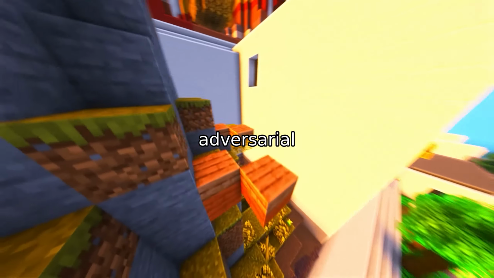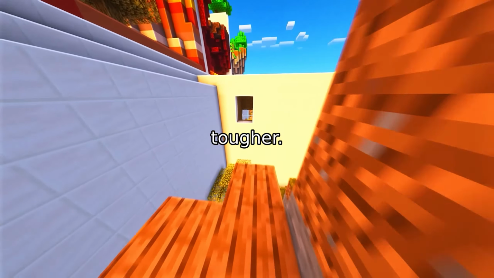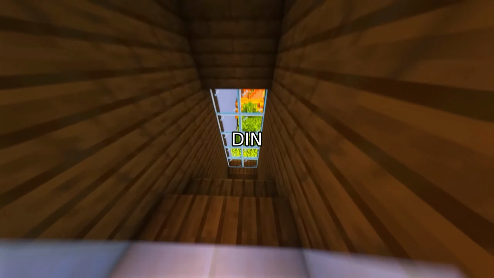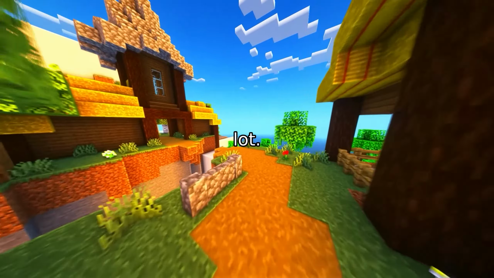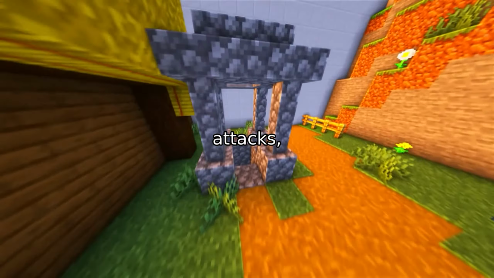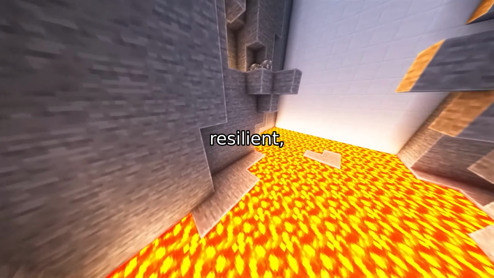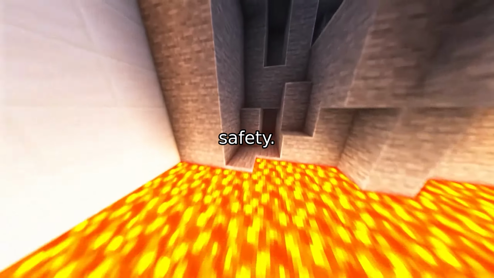Finally, it adds adversarial training with crafted examples. Think of it as simulating real-world attacks to make the AI tougher. The results: DINA outperforms traditional models by a lot. In tests, it maintained 90.3% accuracy even when faced with tricky attacks, while the baseline model dropped to 79.8%. And when researchers messed with labels, DINA stayed resilient, proving it's a powerhouse for real-world AI safety.